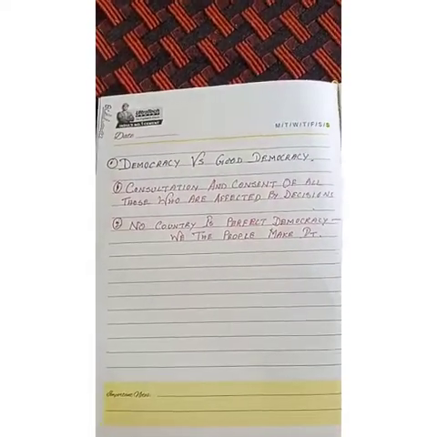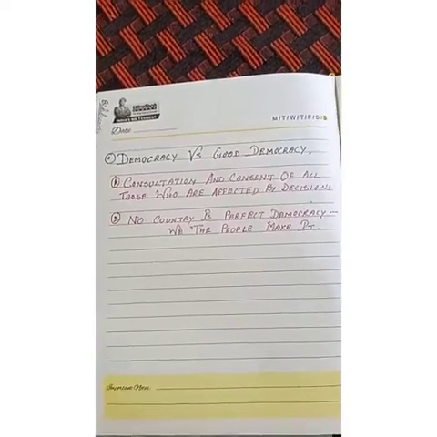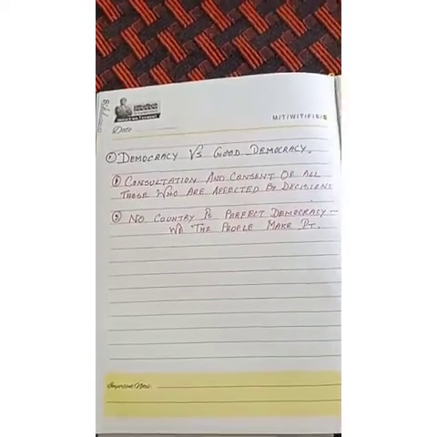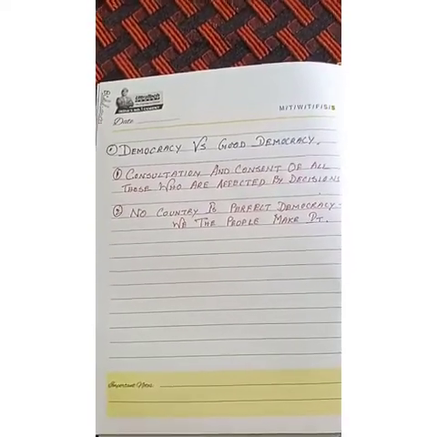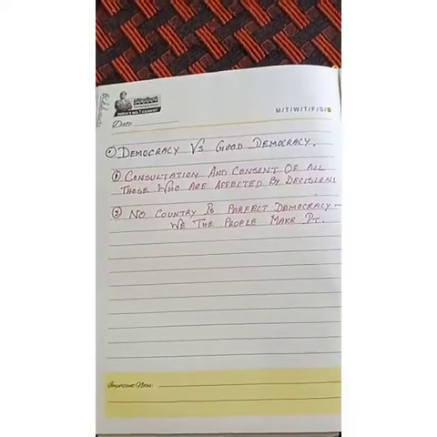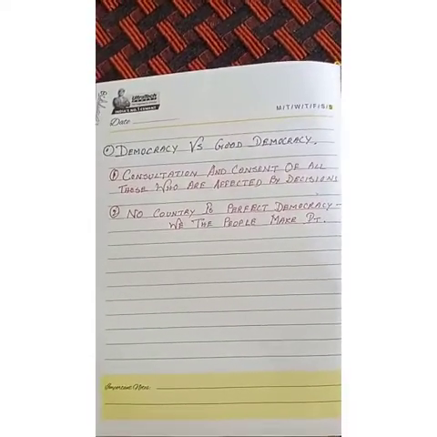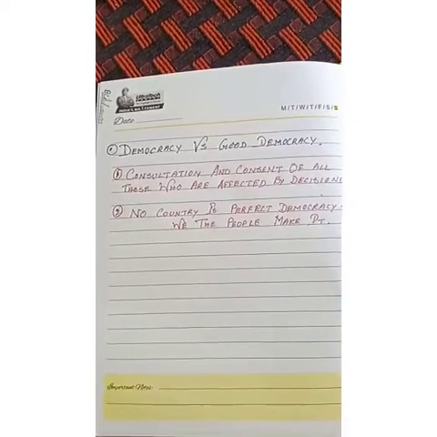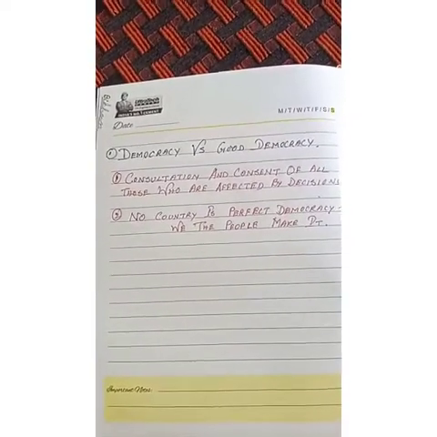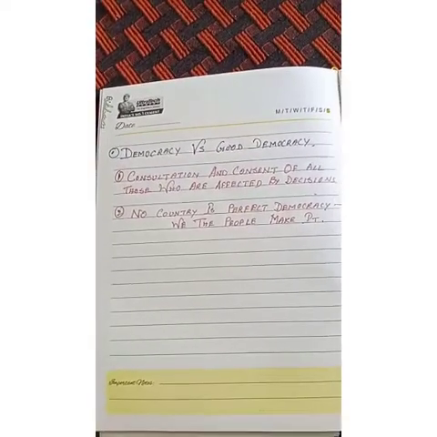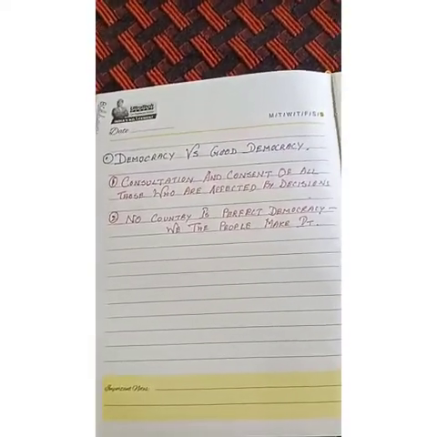Democracy means a system where people elect their representatives. Finish. But whether those representatives are doing their work properly or not, and whether the government is consulting the people about its big decisions or not, if it does, it is called good democracy.